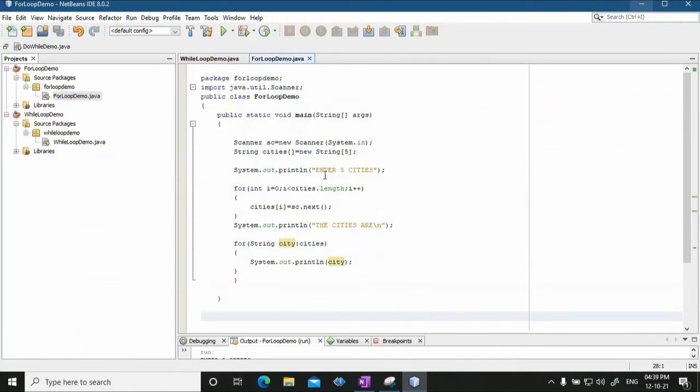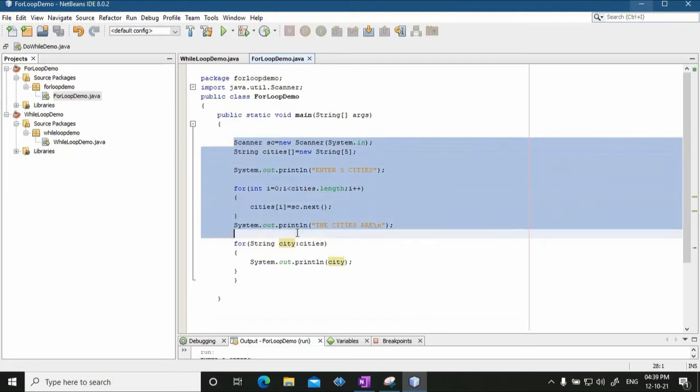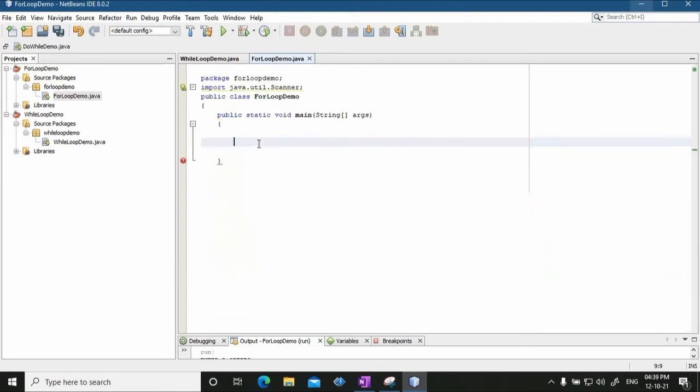Also, this is regarding for loop. Now you can also have nested for loops. Nested for loops is the one wherein you can have one for loop within another for loop. Okay. For example, I will just modify this program. Let's say I declare two variables, say row and column, and then I want to print the right angle triangle.